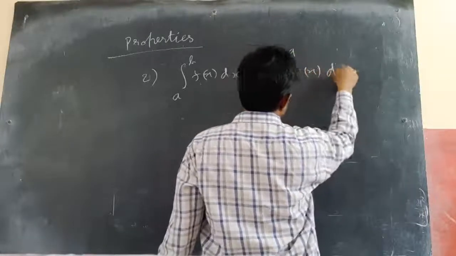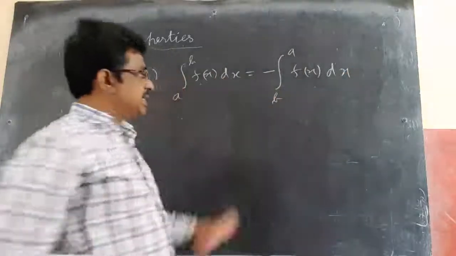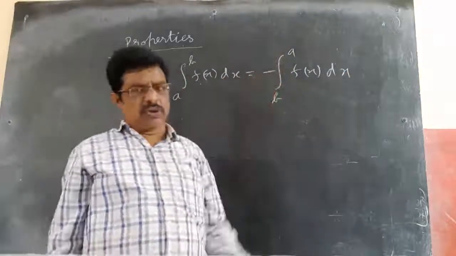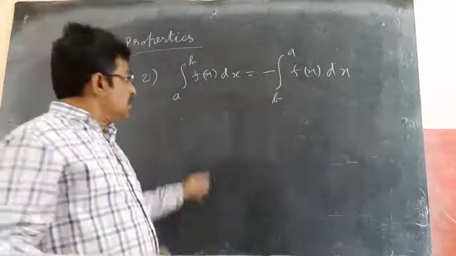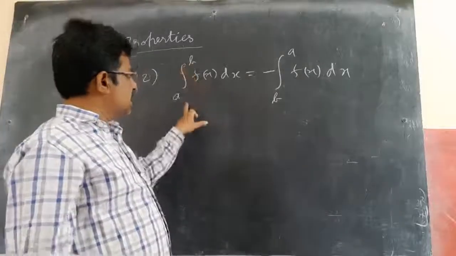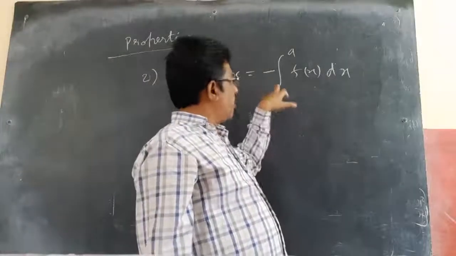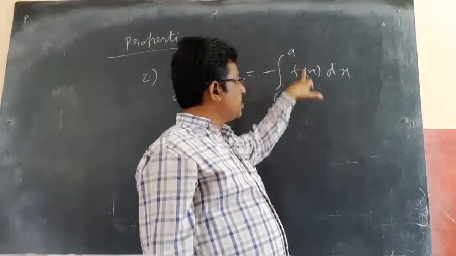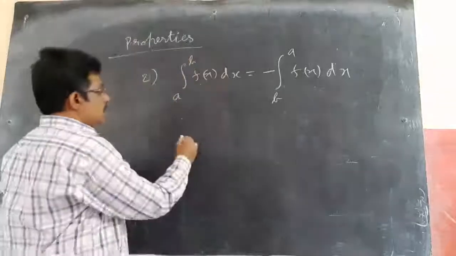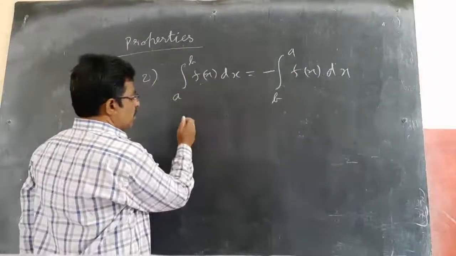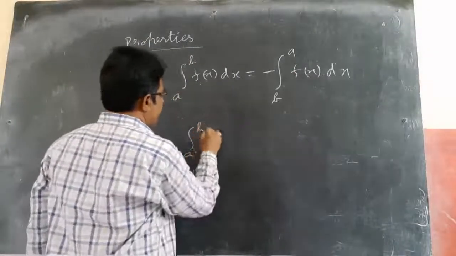We already did the same thing. If the limits are interchanged, automatically a minus comes, otherwise it is plus only, that area only. Integral of f of x dx between the limits a to b equal to minus integral of b to a f of x dx.